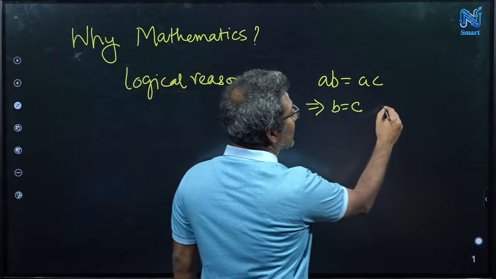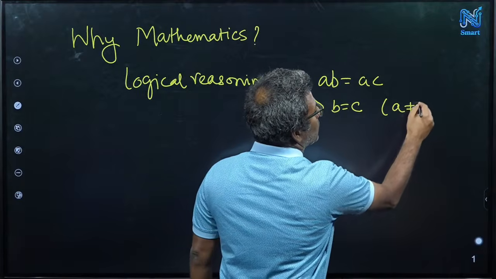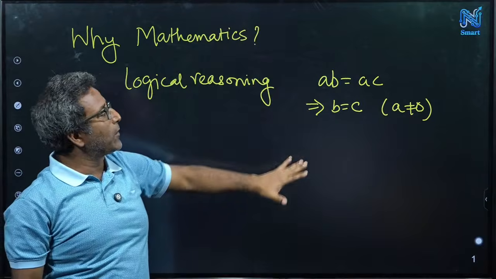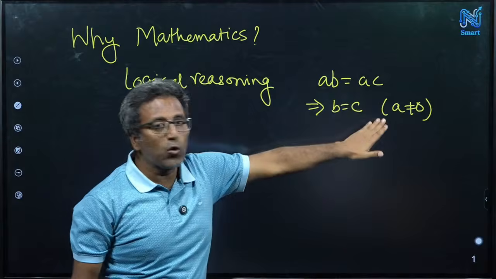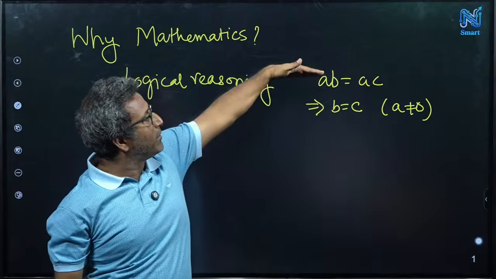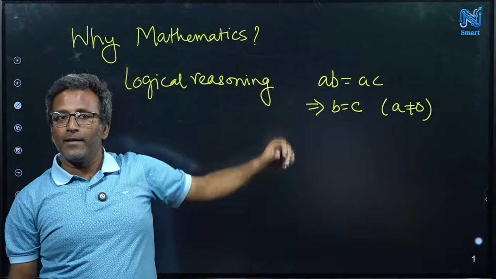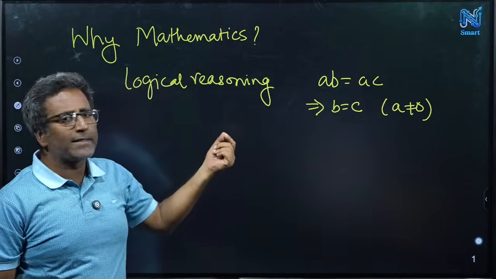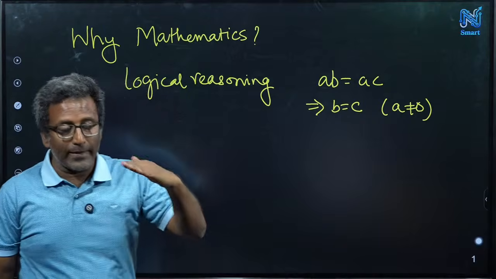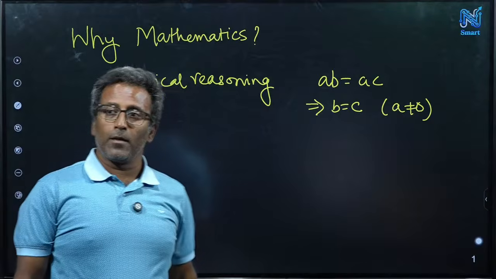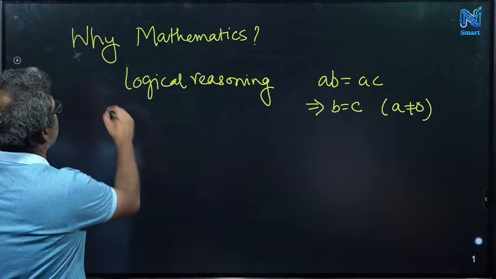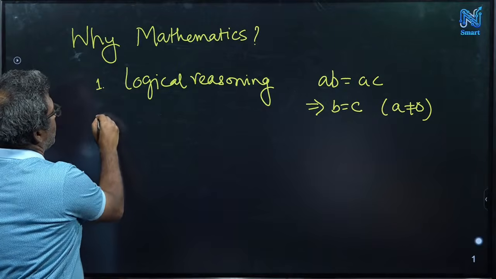So we can write this if we know that A is not equal to 0, maybe from the previous steps or somewhere. So this A not equal to 0 is the argument, the logic I am giving here to derive from this statement to this statement. This is just one simple example, but everywhere you have to be clear about each step, like why this step is true. So this is one thing you must have.